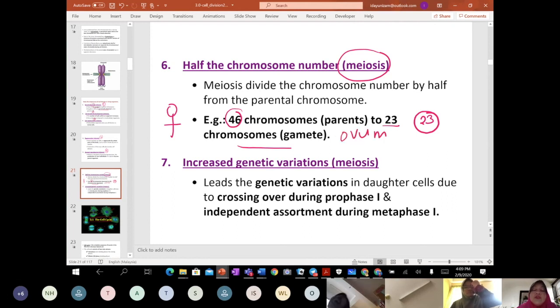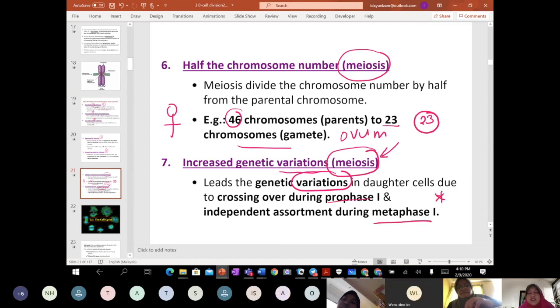And then last but not least, as you all know, the tremendous feature of cell division, meiosis, it will give variation. Even though you are siblings, sometimes you can see a lot of difference because there is a variation, especially during prophase 1 and metaphase 1. Now, this we are going to discuss next.